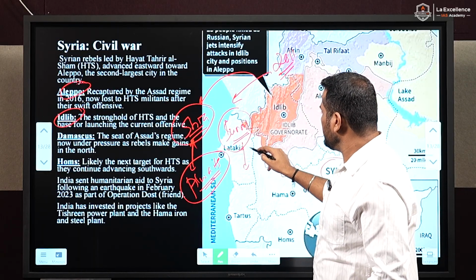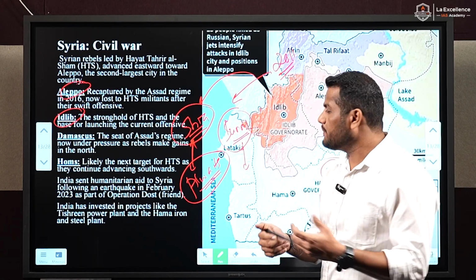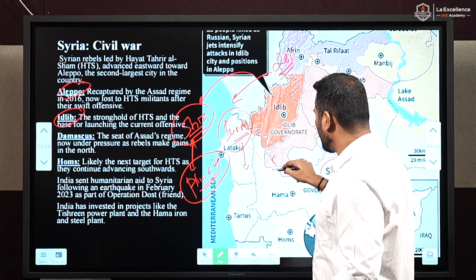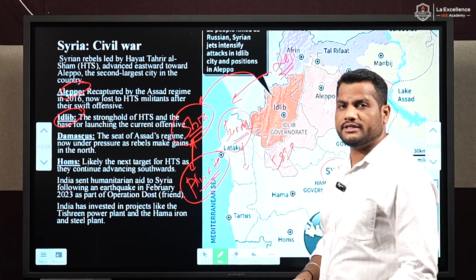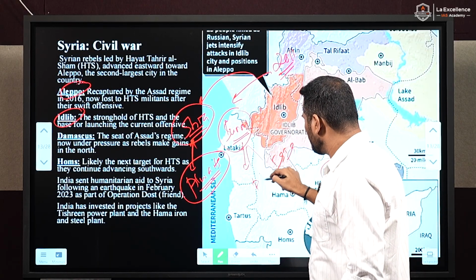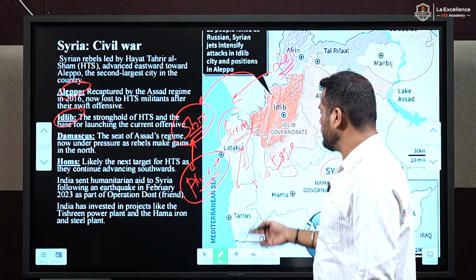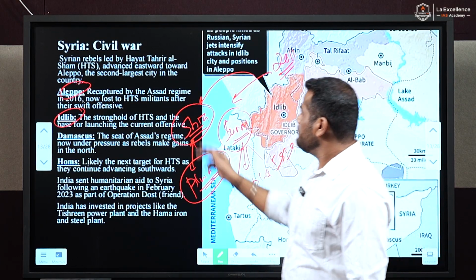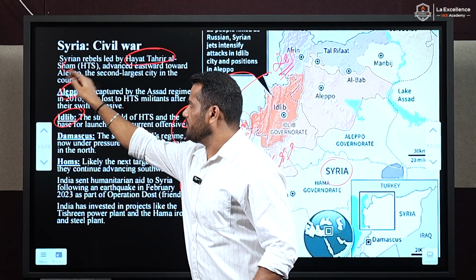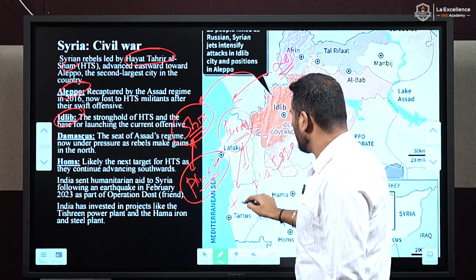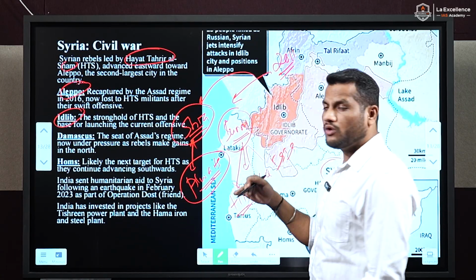Because the Sunni community is represented by many groups. One is ISIS, which is also involved in this civil war. Al-Qaeda is involved in this civil war. And also an Al-Qaeda backed organization called Hayat Tahrir al-Sham is involved.